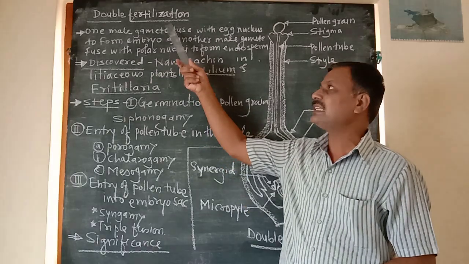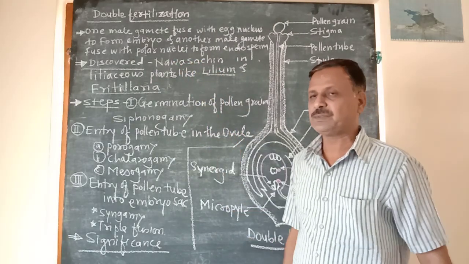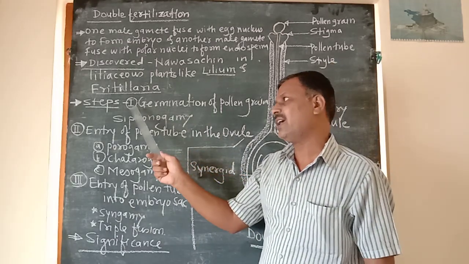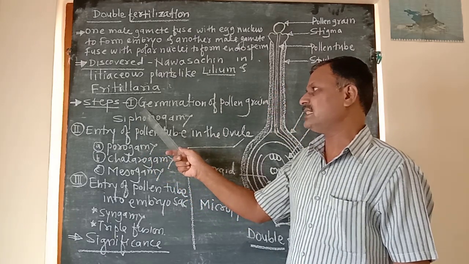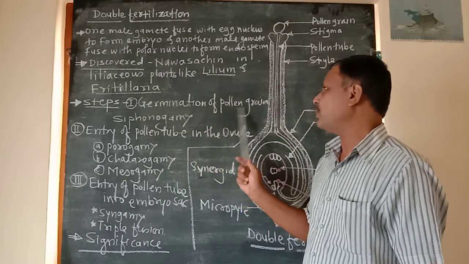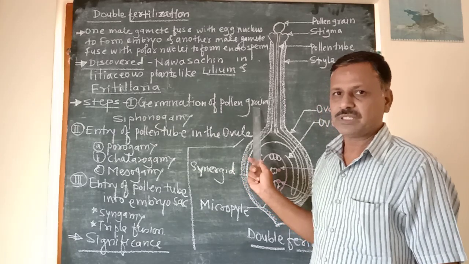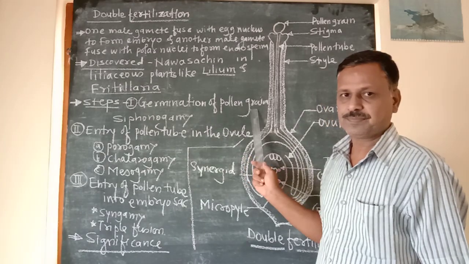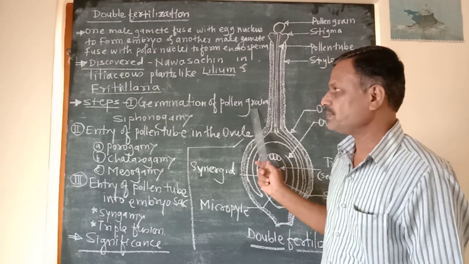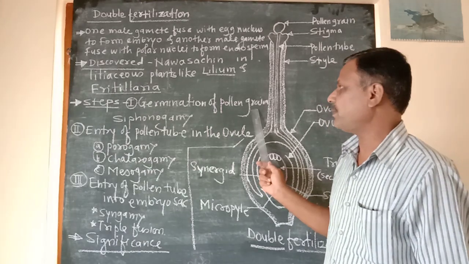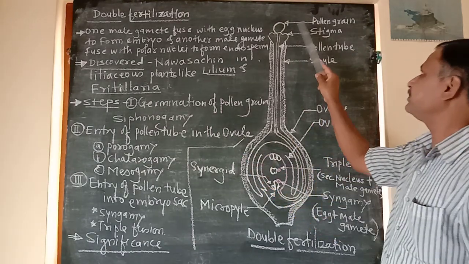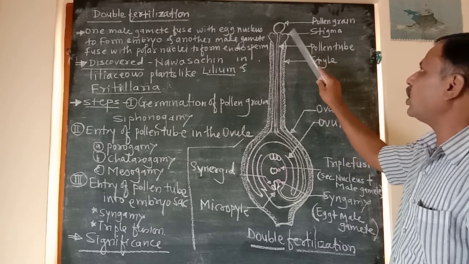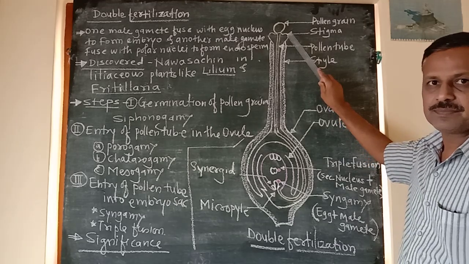Double fertilization is a complex process which involves different steps, and out of that, the first step is germination of the pollen grain. After pollination, this is a pollen grain, deposited on the receptive stigma.